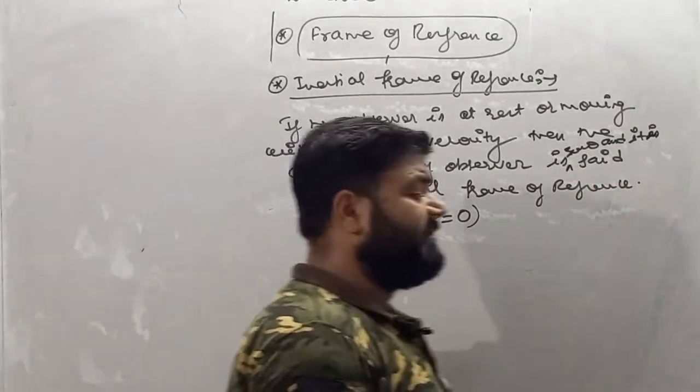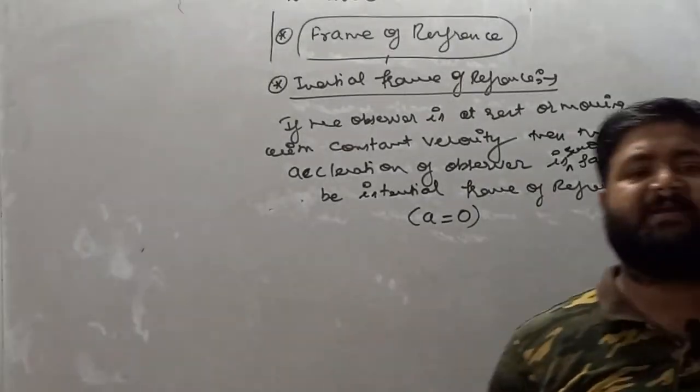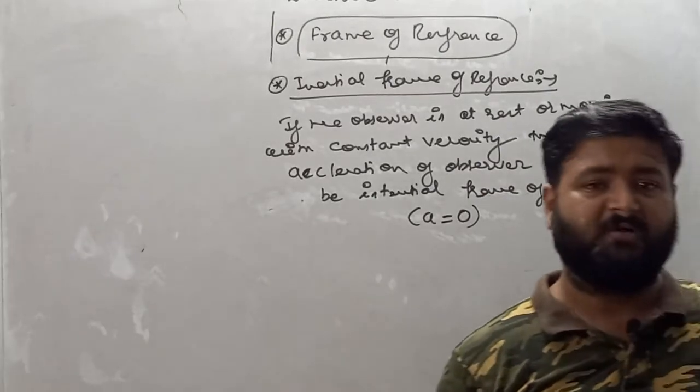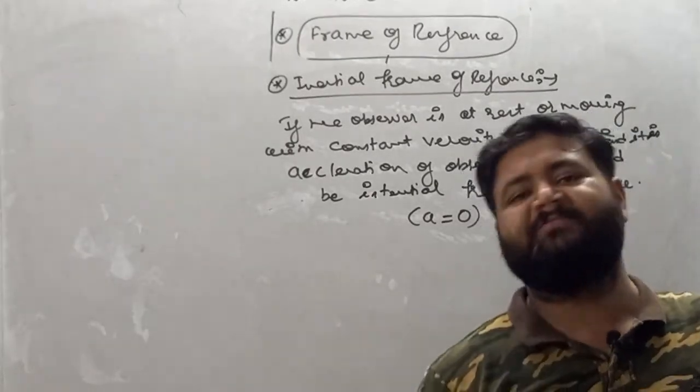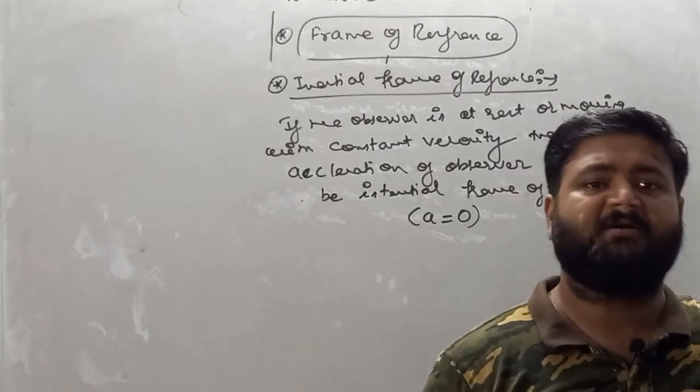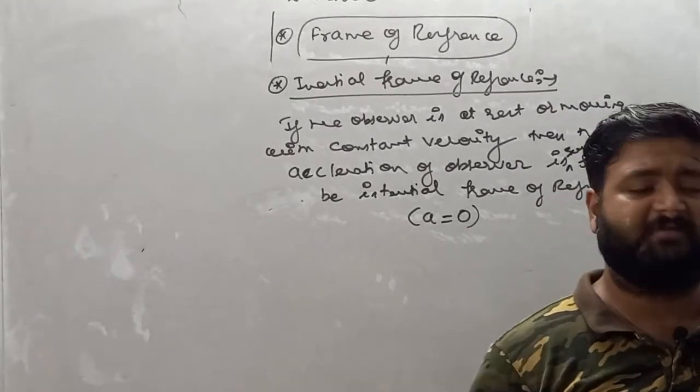So remember, if we are talking about inertial frame of reference, it implies the acceleration of the observer is 0 and it is achieved in two different conditions: either the observer is at rest or moving with constant velocity.